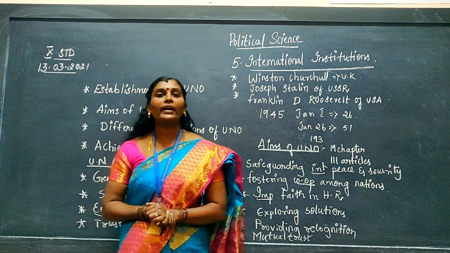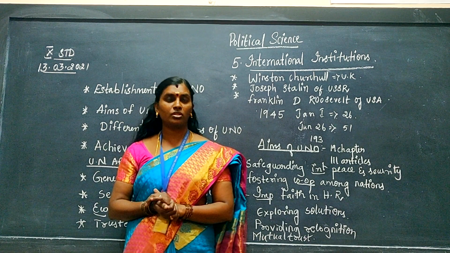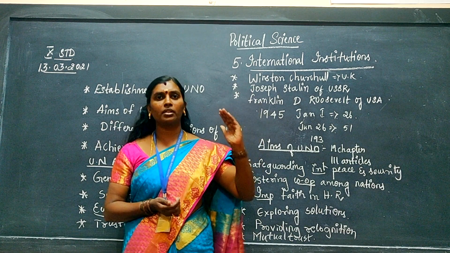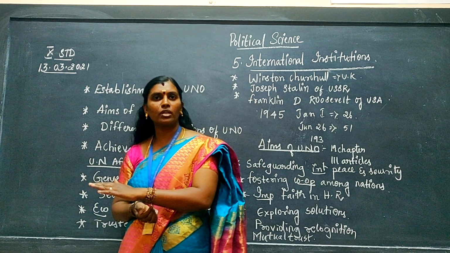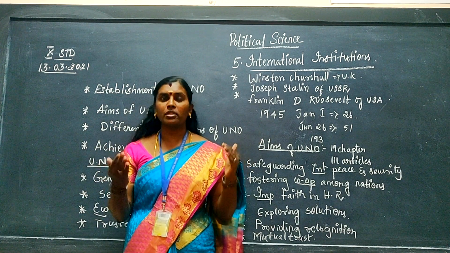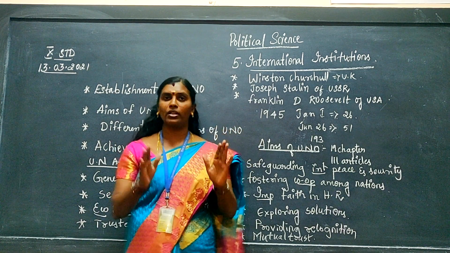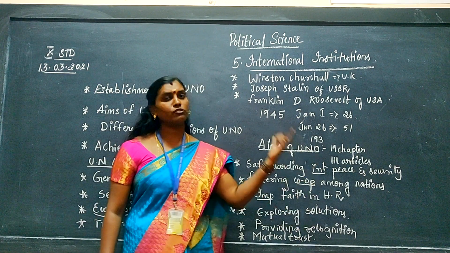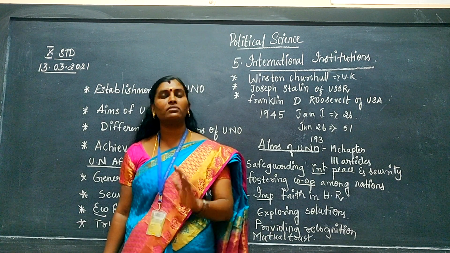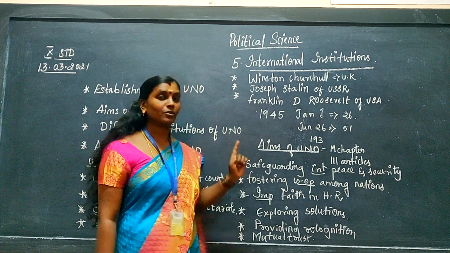Then we have providing recognition for every nation, whether they have an agreement or a treaty. For every nation there should be one recognition. I can't say that this nation is a very developed country so their status will be more, and this country is not developing so they don't get any recognition. Whether it is a rich country or a poor country, when we are members of UNO, all the members should be treated equally. That is called giving recognition to all the nations, either on a condition basis or an agreement basis. That is called international recognition, which is provided by the UNO.